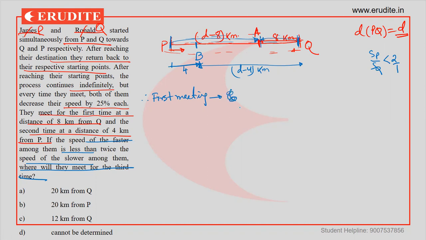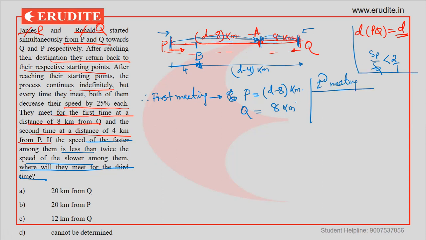For the first meeting, P goes D minus 8 kilometers and Q goes only 8 kilometers, because they started from opposite sides at the same time. So P goes here and Q comes here, and they meet for the first time. Now for the second meeting, what will happen? After the first meeting, P will cover this 8 kilometers and then come back, and they are meeting at this point B.